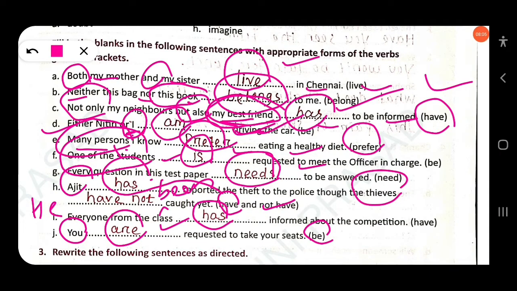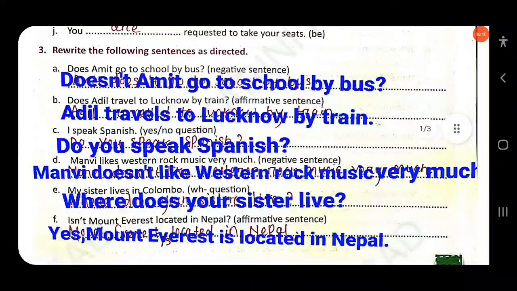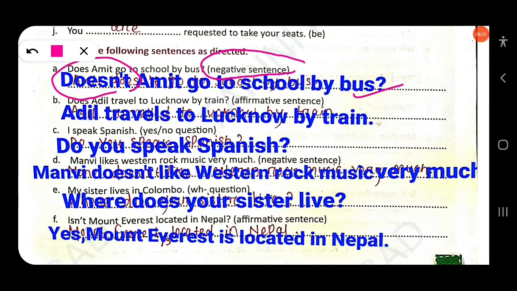Clear? Then next, rewrite the following sentences as directed. Here the first one, does Amit go to school by bus? You have to change it into a negative sentence. Here the sentence is written as a yes no question. So the negative will be, doesn't Amit go to school by bus? You just have to add not after the auxiliary verb does. Doesn't Amit go to school by bus?